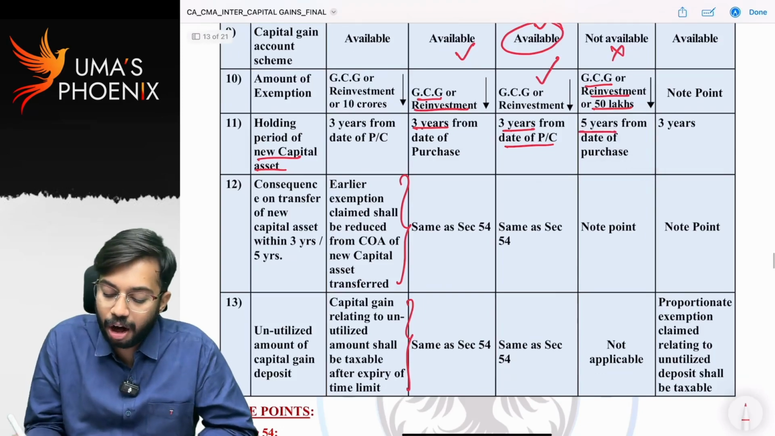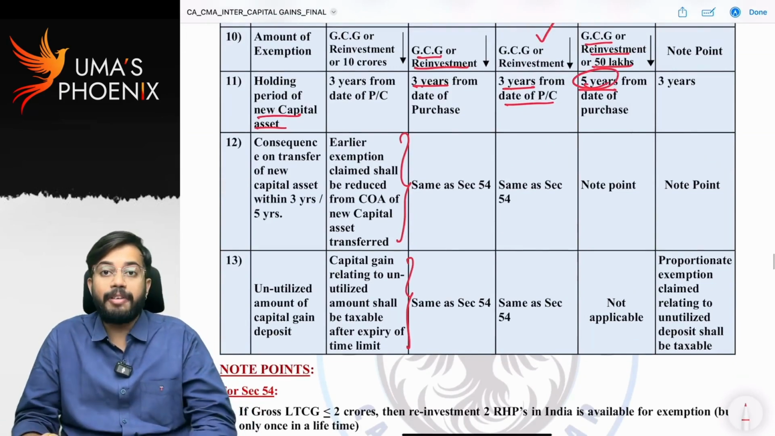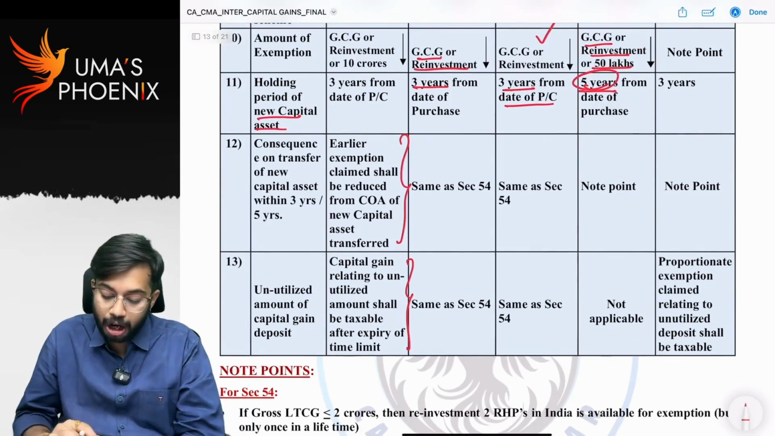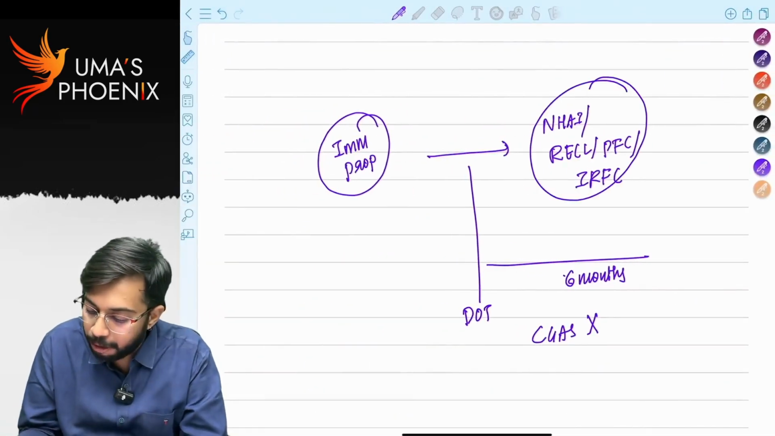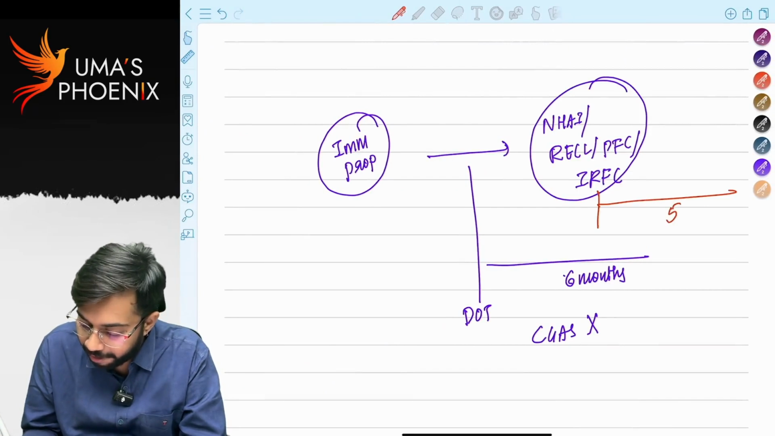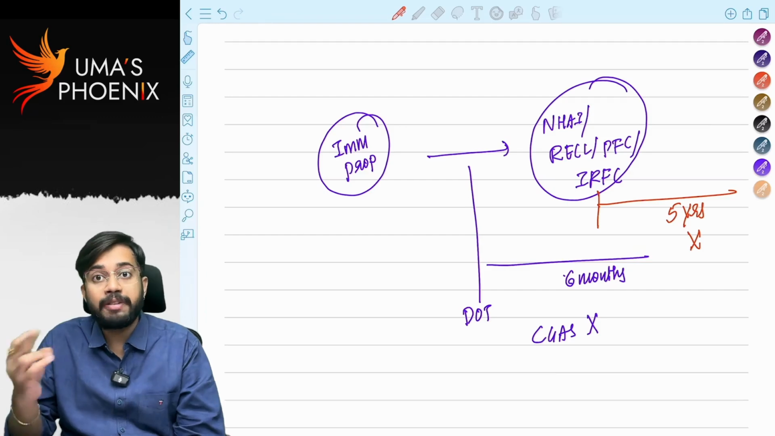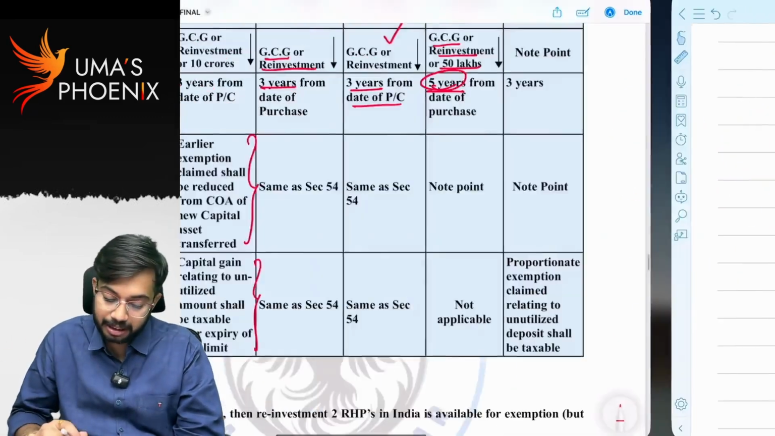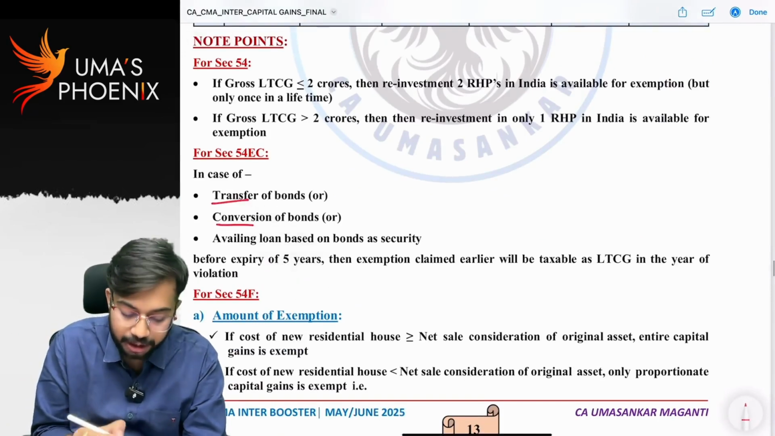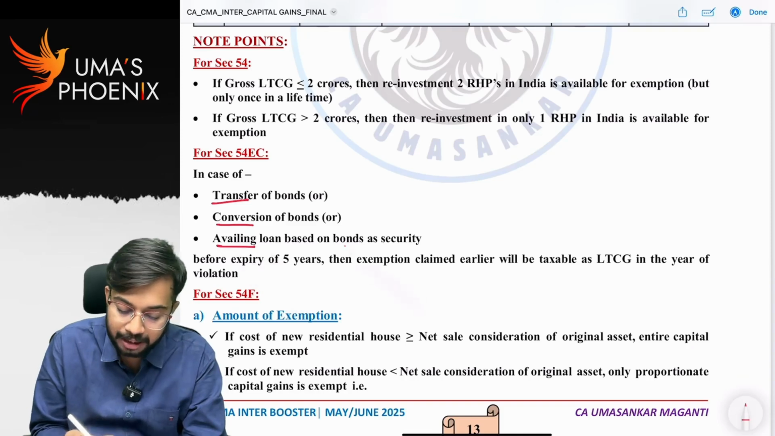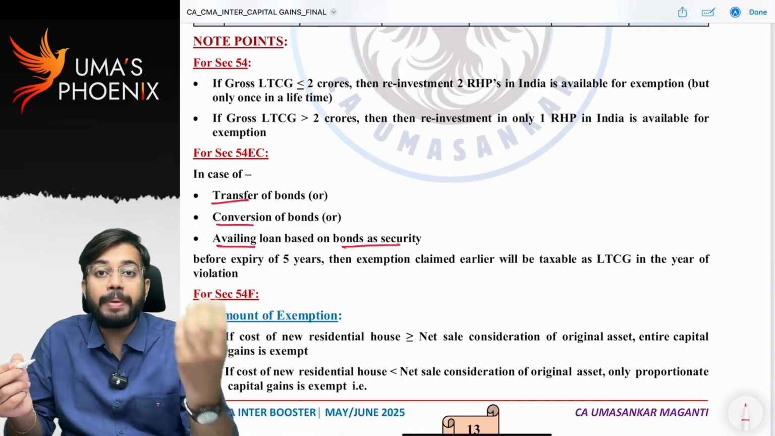Lock-in period. Generally, lock-in period is 3 years for other sections. But for 54EC, lock-in period is 5 years from the date on which you have purchased NHAI bonds. From the date on which you have purchased NHAI bonds, for the next 5 years, they should not be transferred. Consider the consequence in case of transfer of bonds, conversion of bonds, or availing loan based on bonds as a security.